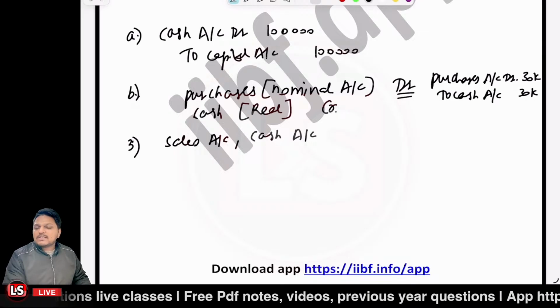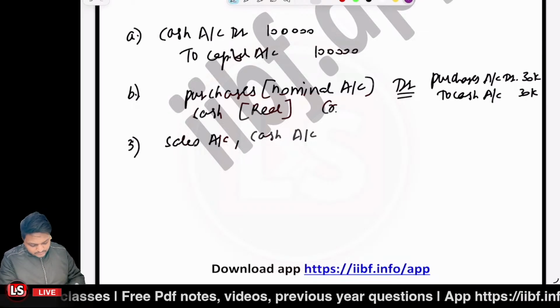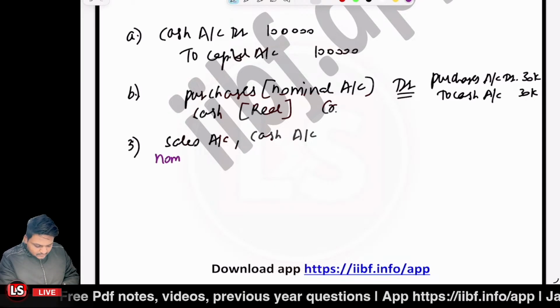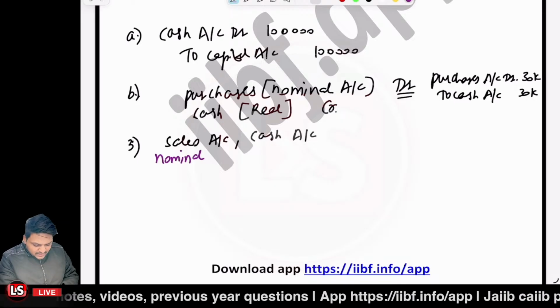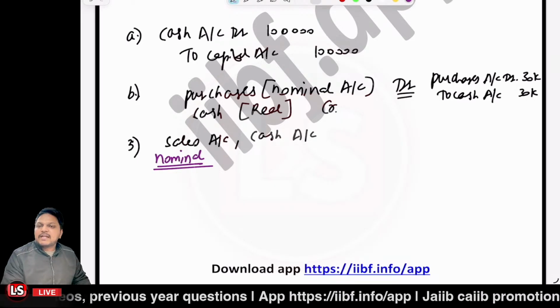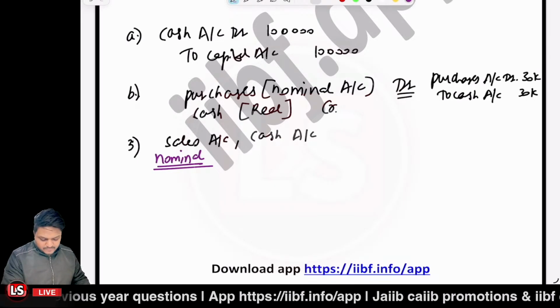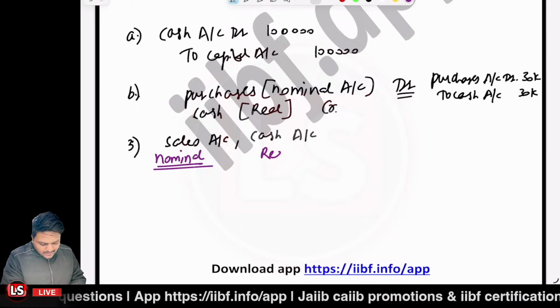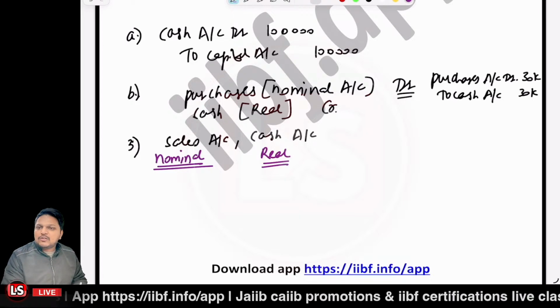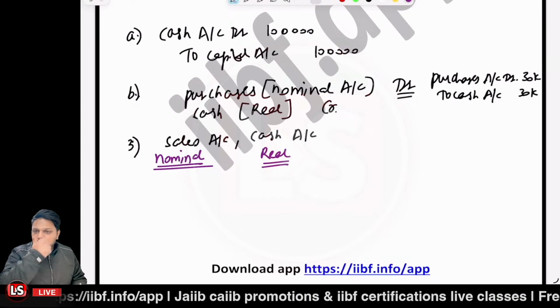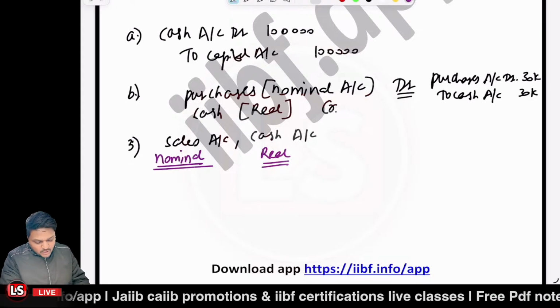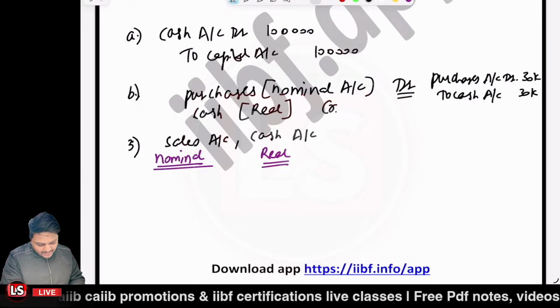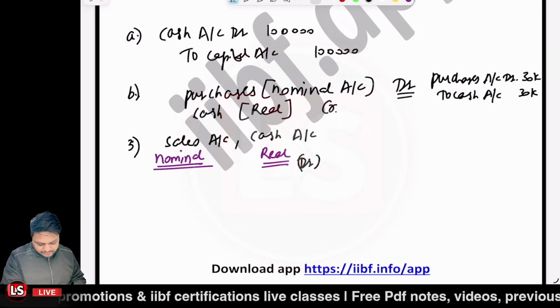Now sales account is again a nominal account. Why? Because it's related to income or gains. And cash account is again a real account. When you are making the sale, you're going to receive the money. Yes or no? So the cash account will be debited when you're going to receive the money.